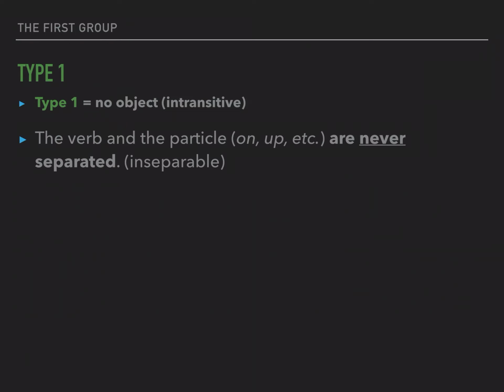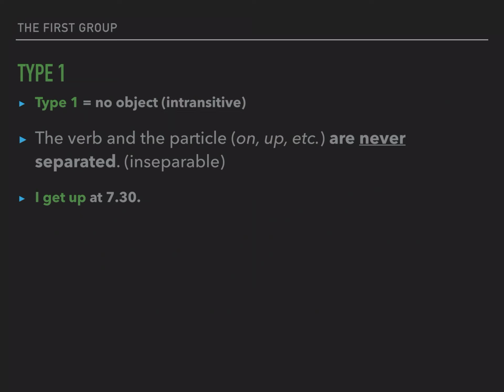So the first group is type 1. So type 1 means no object, intransitive. No? So type 1, no object, intransitive. The verb and the particle, on, up, etc., are never separated. So they are inseparable. No? Intransitive and inseparable. For example, no? I get up at 7:30.